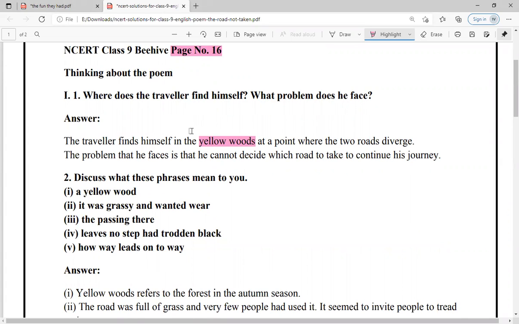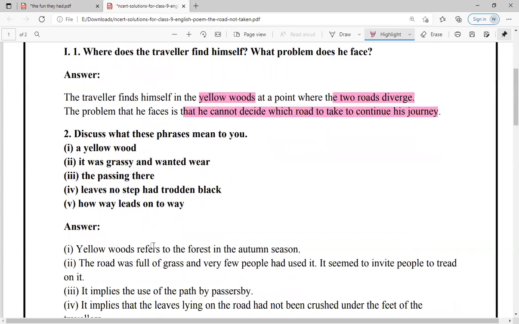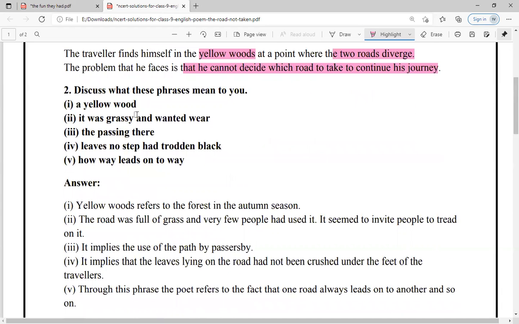Woods forest के वो yellow forest में खुद को find करते हैं where there are roads which are diverged. ठीक है. And what problem he faced? So we know what problem he faced, that he cannot decide which road he should continue further for his journey. Discuss what these phrases mean to you.